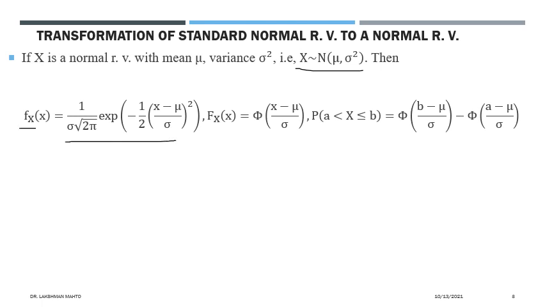While calculating probability associated with a normal random variable, there would not be much use of the PDF. Directly we will use the CDF. Why? Because the CDF has an explicit relation with the CDF of a standard normal random variable. The CDF of this normal random variable x can be given by the CDF of a standard normal random variable by this transformation.